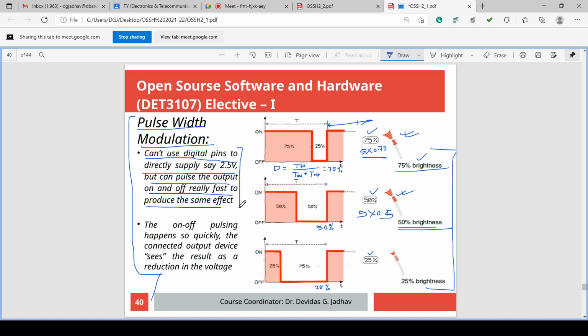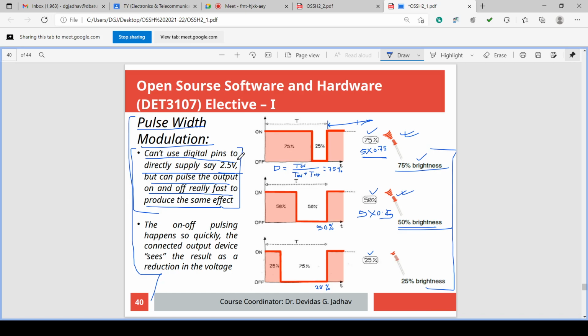So if this PWM is operating at very high frequency, then whatever voltage you want, if you want 2.5, it is 50% on, 50% off, and that is PWM.